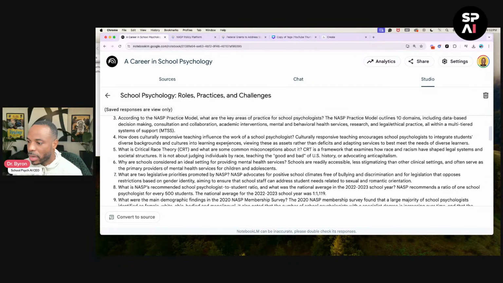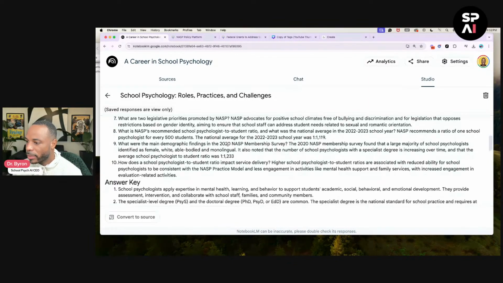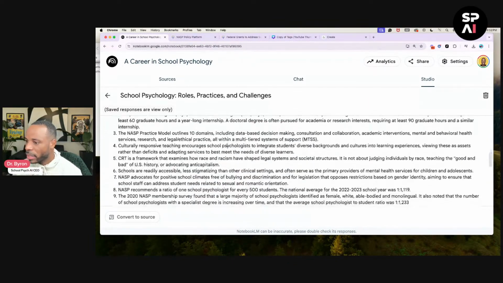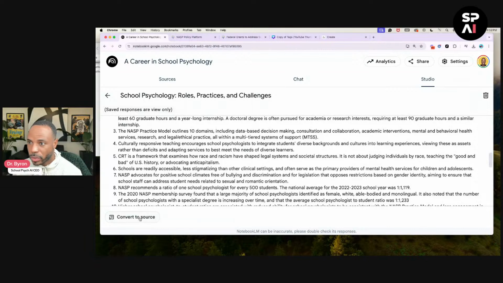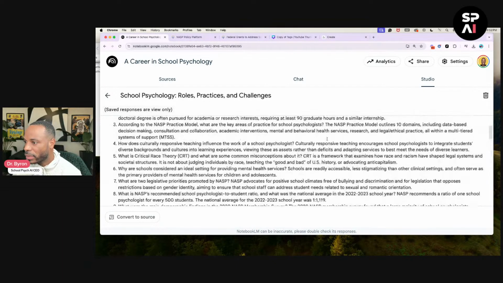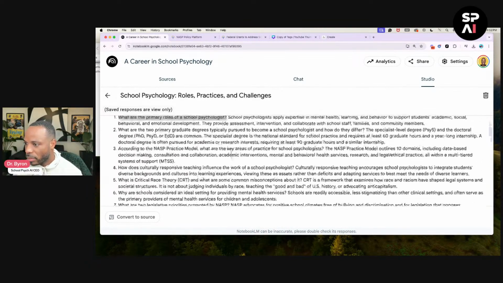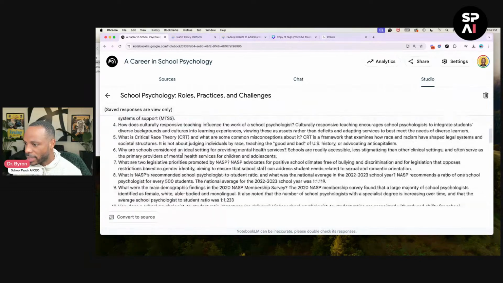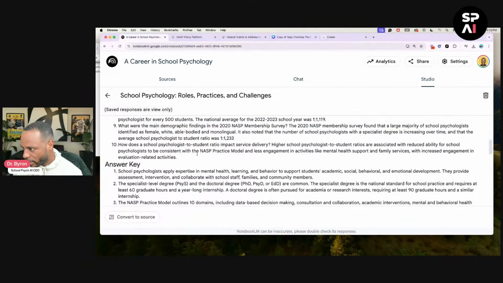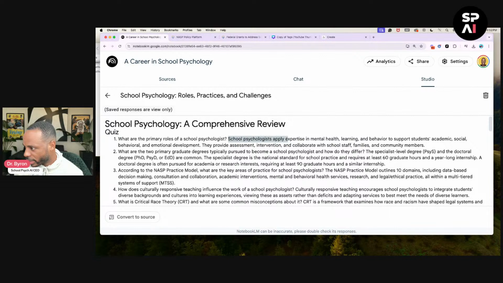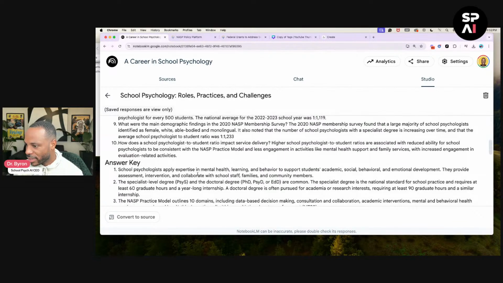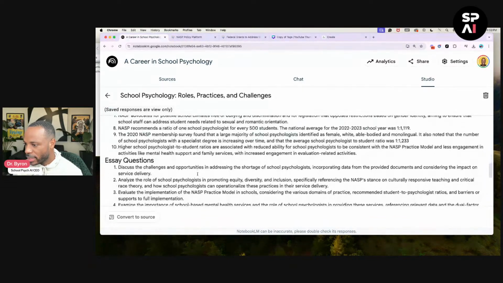And like we talked about in the video yesterday, what's really, really neat about this is, if we were to hit this convert to a source, it goes to a source and we come back to the chat and we chat against it, we'll be able to see those sources in real time, which I think is really, really neat as well. This gives us, let's see how many questions. Oh, cool. So it gave us 10 questions, and then the answer key is down here. Well, that kind of looked like the answer right there, but okay. School psychs, yeah, yeah, yeah. That's what it's doing. But that's still pretty cool.